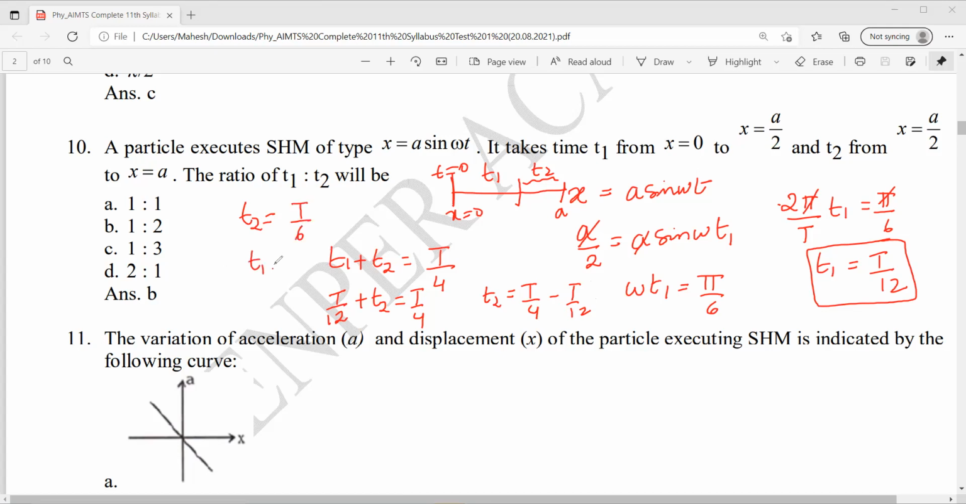t1 has become T by 12. What I want is t1 by t2, right? T will get cancelled. 6 by 12. That means 1 is to 2. t1 by t2 will be 6 by 12, that is 1 is to 2. B is correct. Fine. Coming to the 11th question.